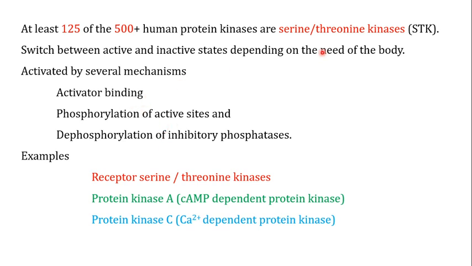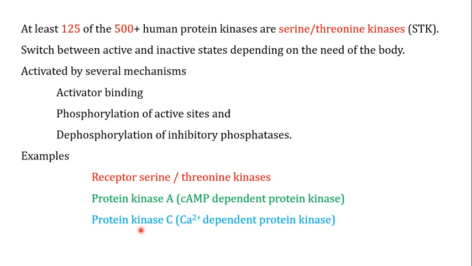If you look at the examples of the serine threonine kinases, an important example is the receptor serine threonine kinase, which will be the focus of this particular video. Another important example is the protein kinase A, which is also known as the cyclic AMP dependent protein kinase. And another important example is the protein kinase C, which is also known as the calcium dependent protein kinase. So in this particular video, we are going to focus on the receptor serine threonine kinases and the transforming growth factor beta 1 pathway, and we will be focusing on the protein kinase A and the protein kinase C in the subsequent videos.